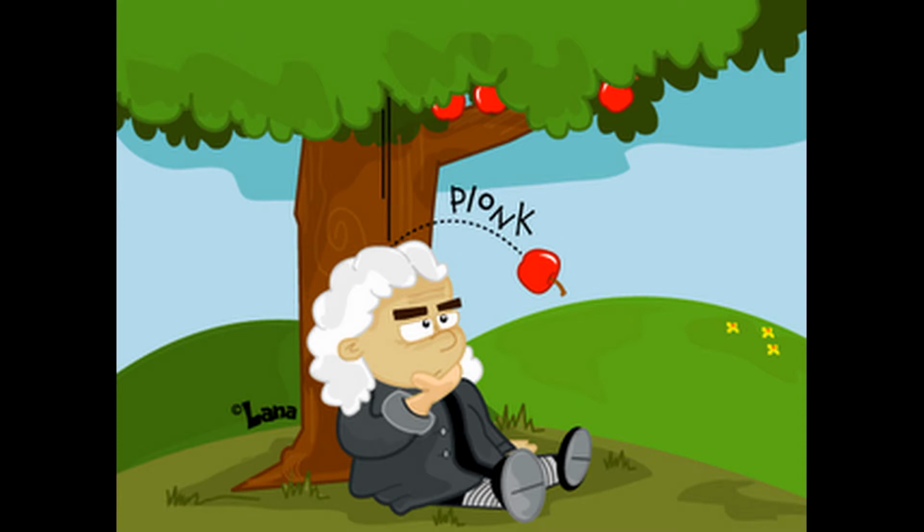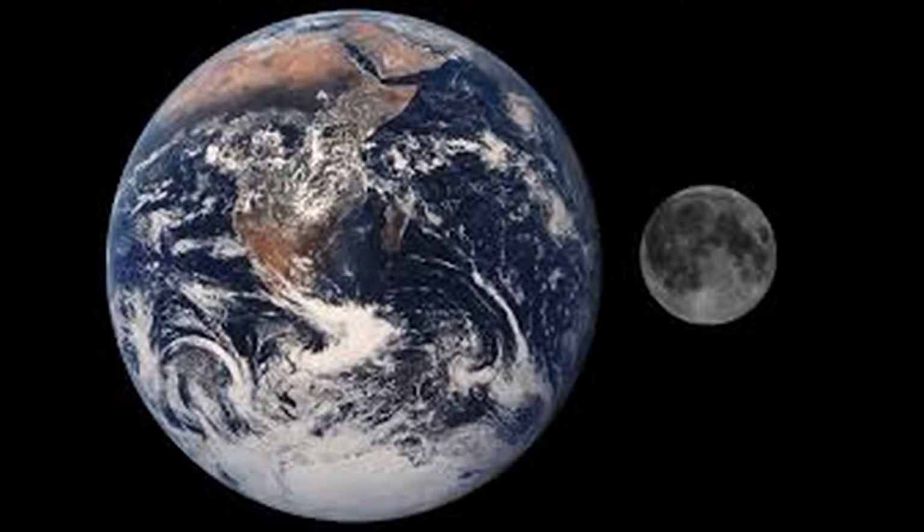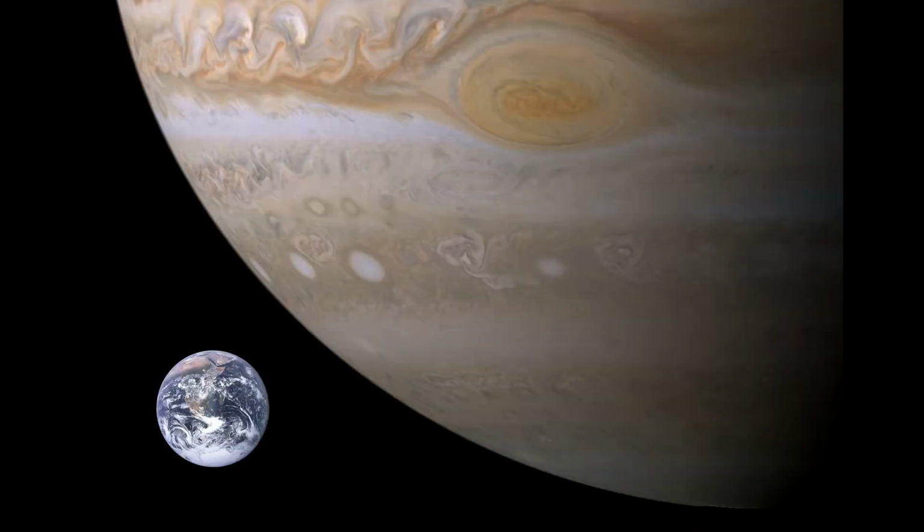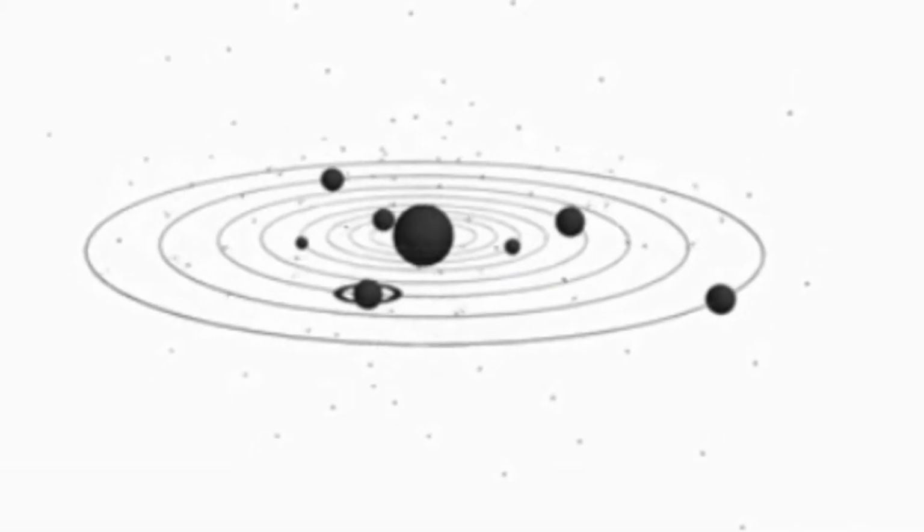But the force of gravity varies according to the size of the object. Moon is small. Gravity is low. Earth is greater than Moon, so gravity is more. And Jupiter is so big that it is called the vacuum cleaner of the solar system. Jupiter has been called the solar system's vacuum cleaner because of its immense gravity well and location near the inner solar system. Think how much Sun's gravity would be?